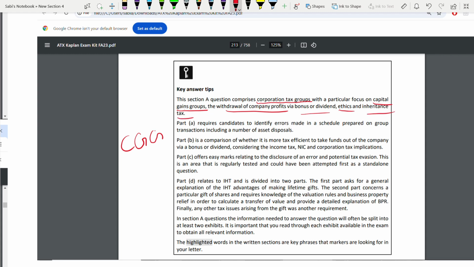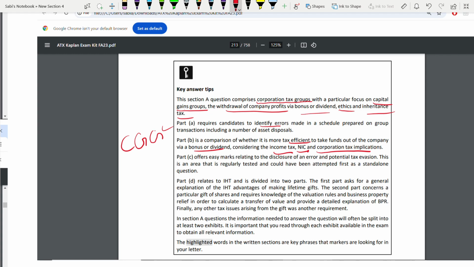Part A, you have to identify error made in the schedule. There were 2 disposals. One is shares, they are selling shares. One is they are selling building. Part B. So part A is done. Part B, you are comparing bonus and dividend, which one is most tax efficient, and also considering income tax, NIC, and corporation tax implication. 3 things.